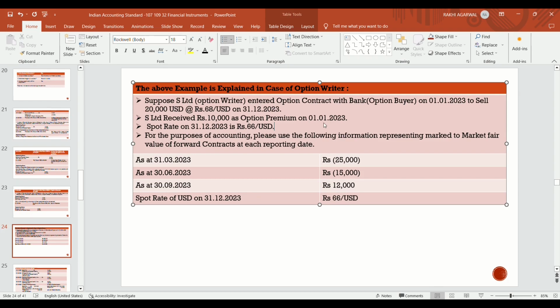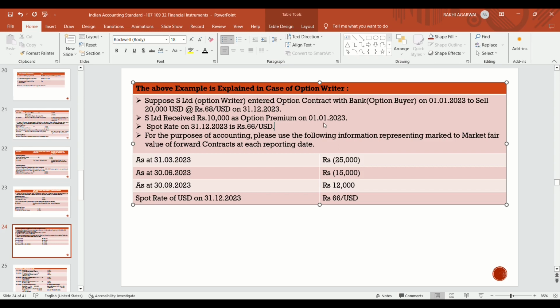And in this case, option writer will receive, that is S Limited will receive rupees 10,000 as an option premium at the time of making a contract, that is on 1st January 2023. Spot rate on 31st 12 2023 is rupees 66 per USD.